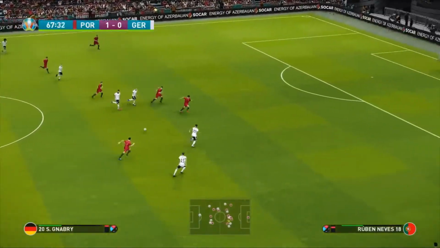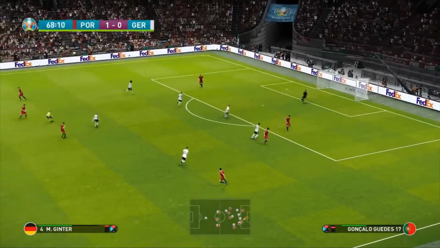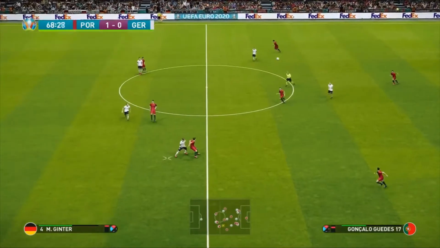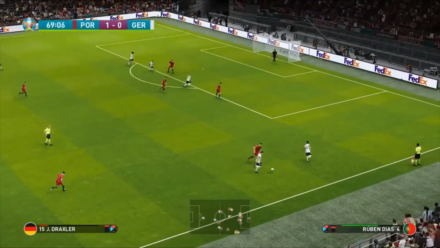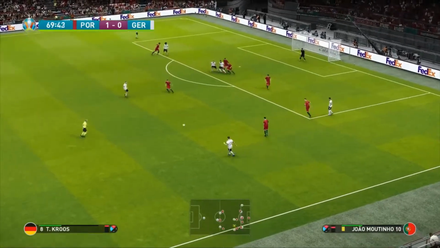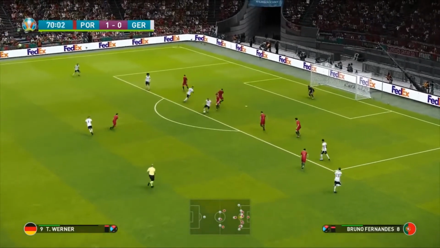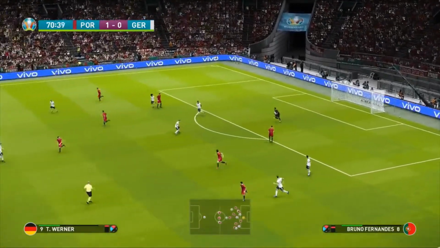Great ball in for Gnabry. He's got some space here to run into, but Ruben Neves stands the tallest and clears the ball away. Now it's in for Gonçalo Guedes, headed down into the path of Julian Draxler, who will be coming off the field in a moment. Here he is on the ball. Lovely bit of skill from the German midfielder at PSG. Now it's in for Timo Werner, who takes the shot on, but it's a little bit light of power, and he's not going to go into the back of the net.